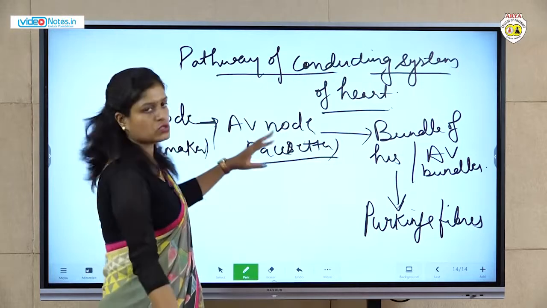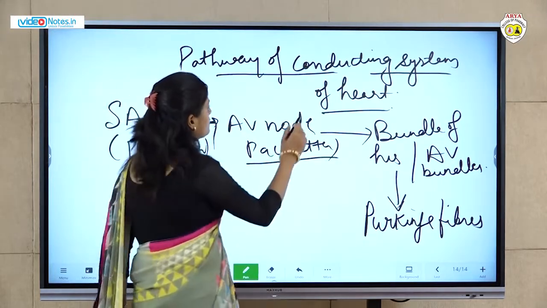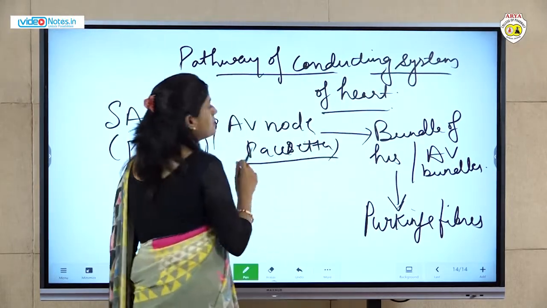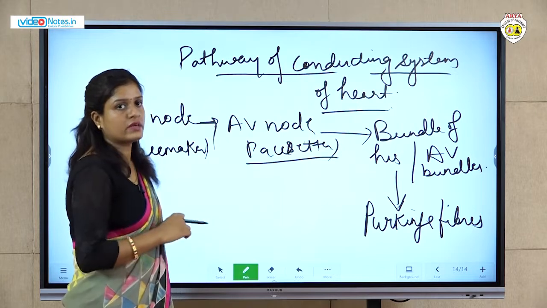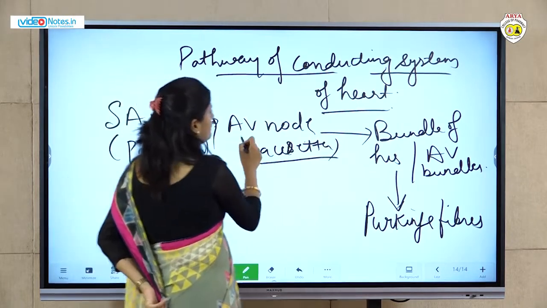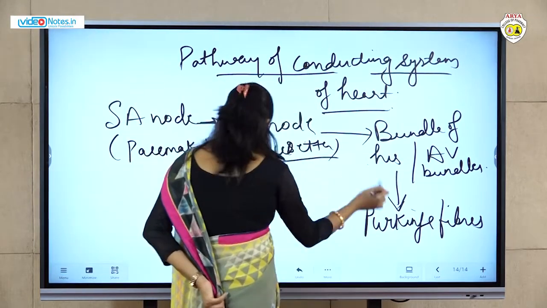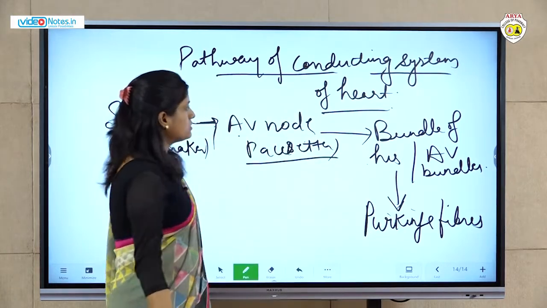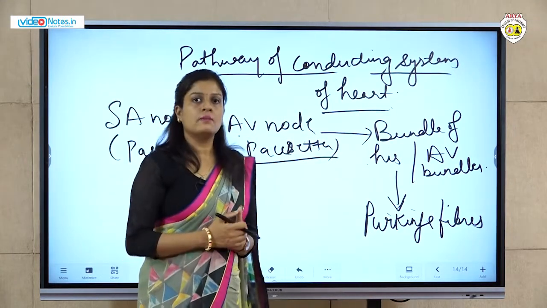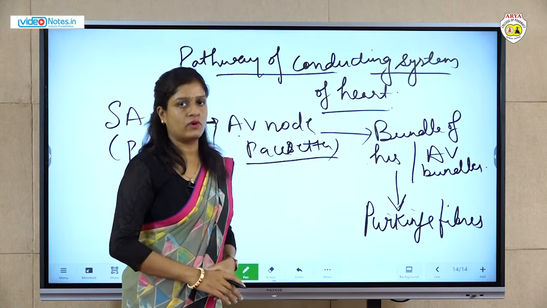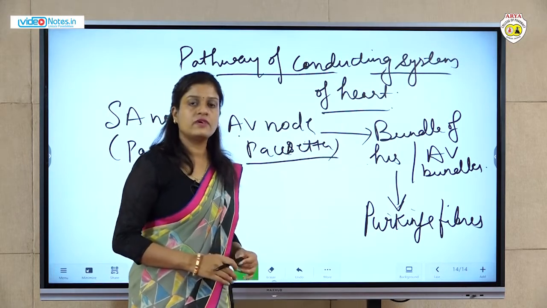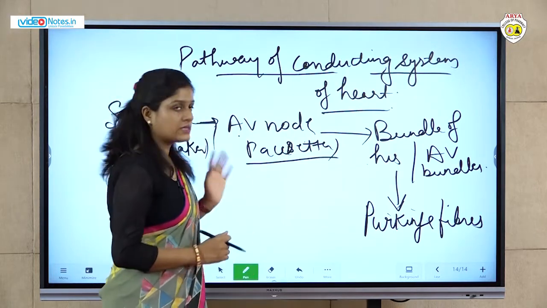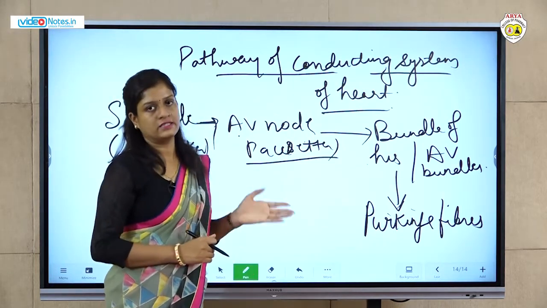This is the pathway of the conducting system of the heart, or we can say these are the components: SA node, AV node, bundle of His or AV bundles, and Purkinje fibers. So today we have discussed the blood vessels and the conducting system of the heart. In the next lecture, we are going to discuss the cardiac cycle, action potential, and ECG. Thank you.